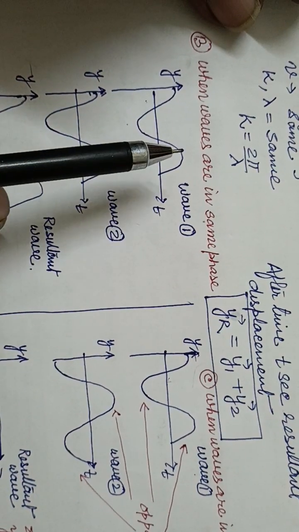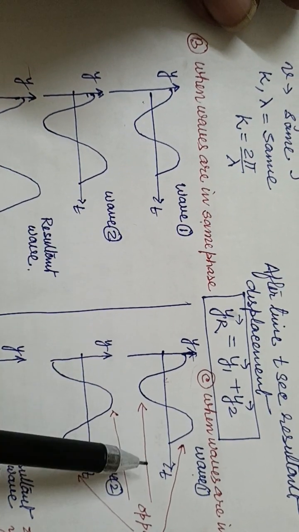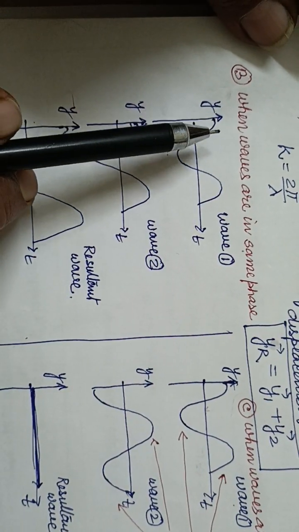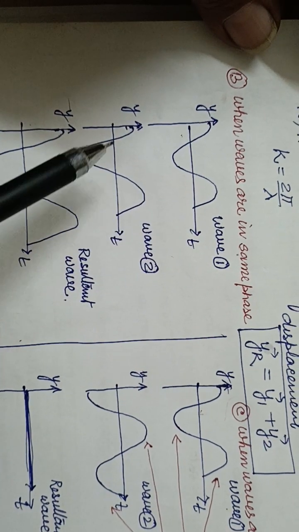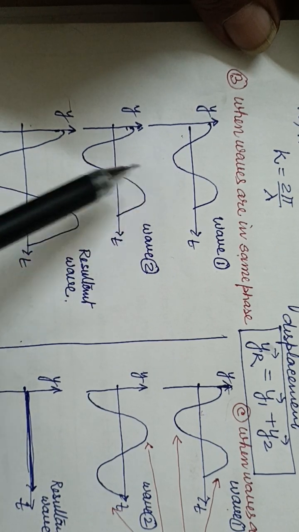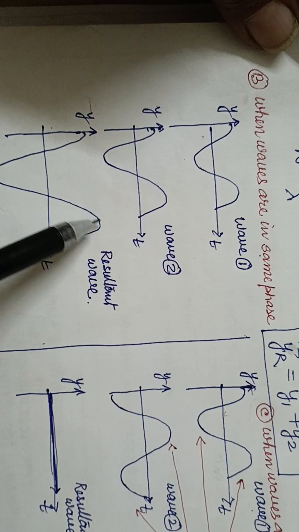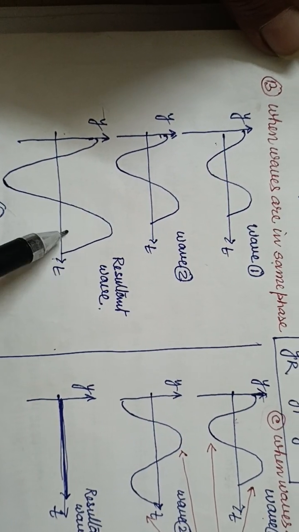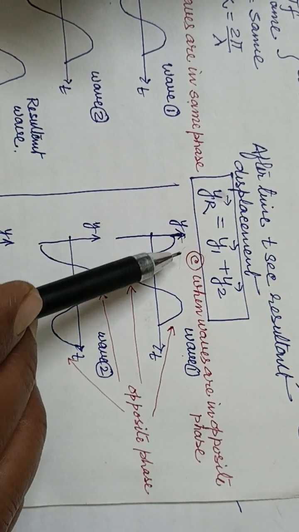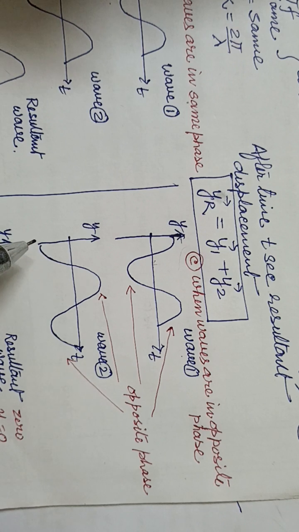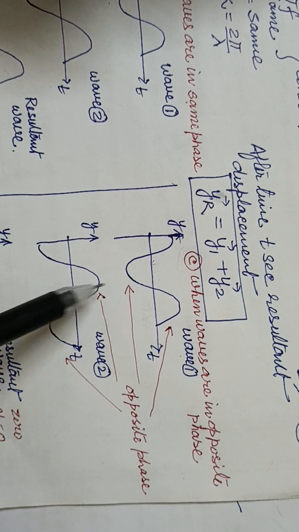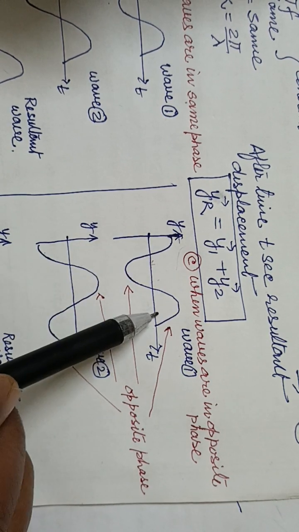And here I have given two more examples so that you can understand. First wave is this way and second wave is this one. Right? So if their amplitudes are different, after the superposition you will get a resultant wave of this type. But when they are in opposite phase, one wave is coming this way and another wave is coming this way, it means they are in opposite phase.